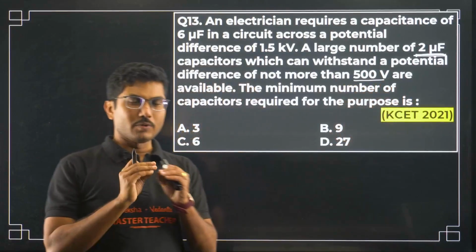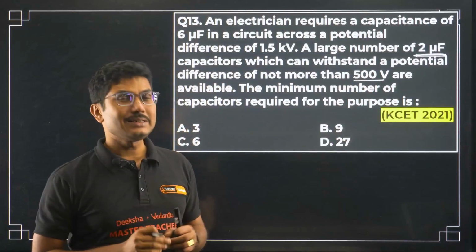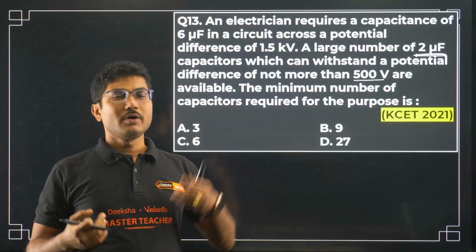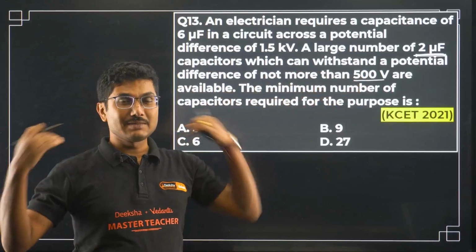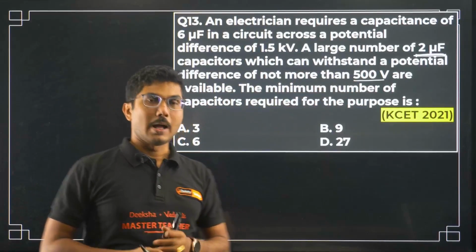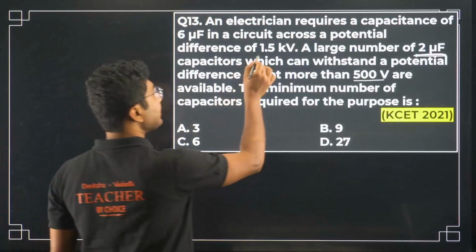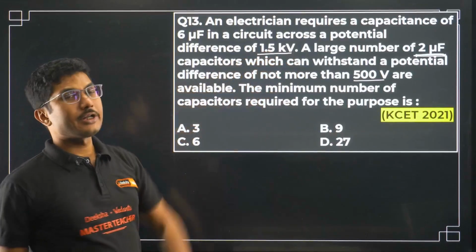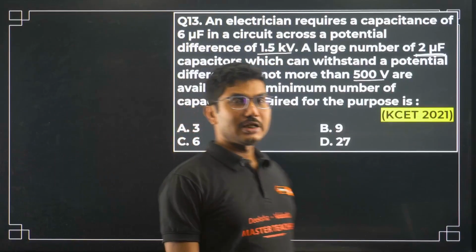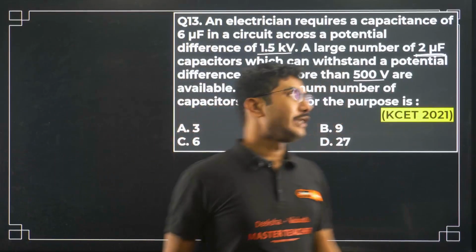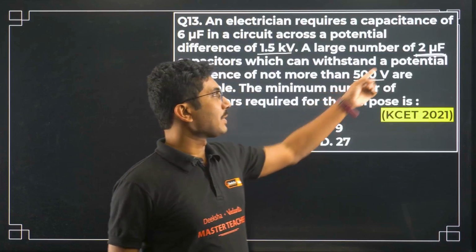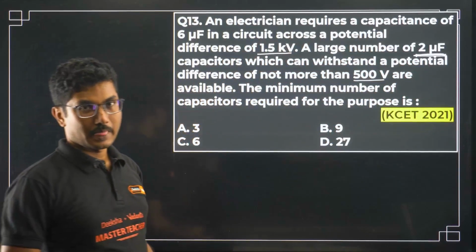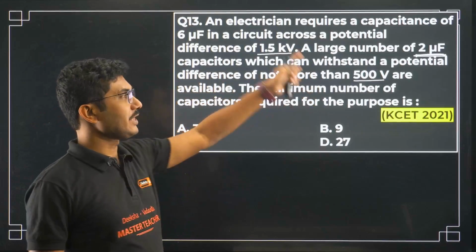So this 2 microfarad capacitor has a maximum voltage of 500 volt. But our operating voltage is 1.5 kilovolt. So how can we convert a 500 volt capacitor to 1.5 kilovolt? This is the first question that we have to ask.